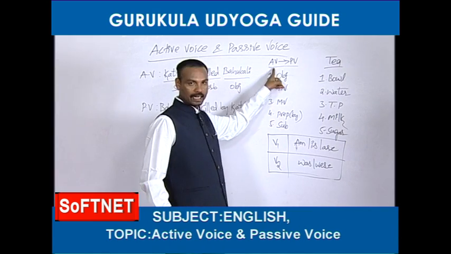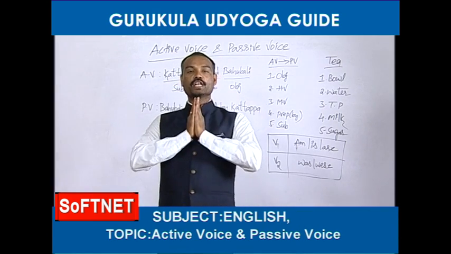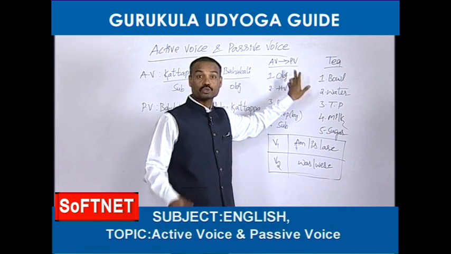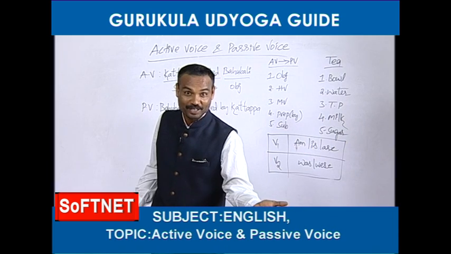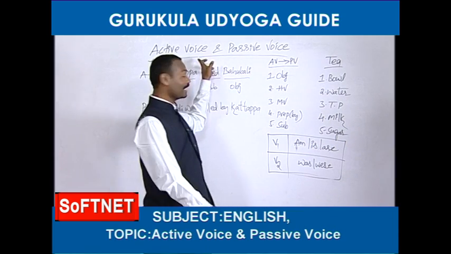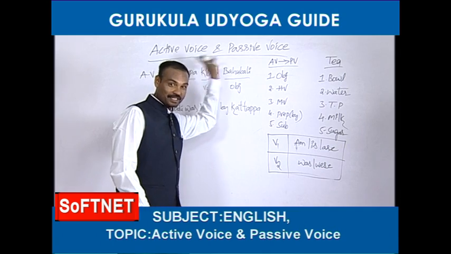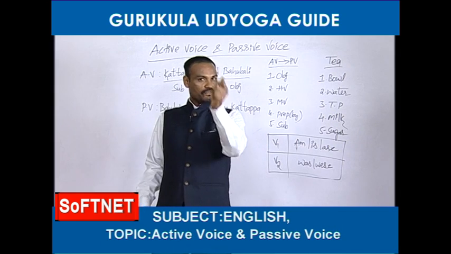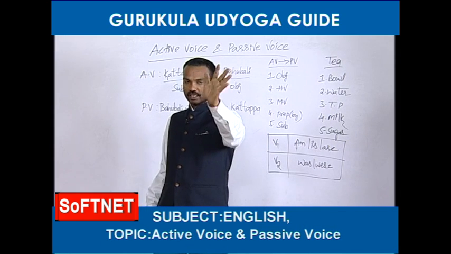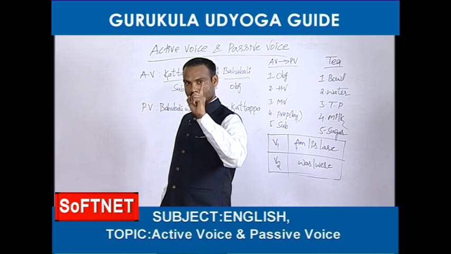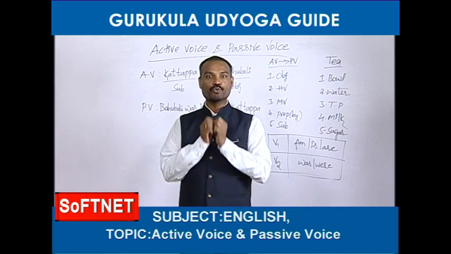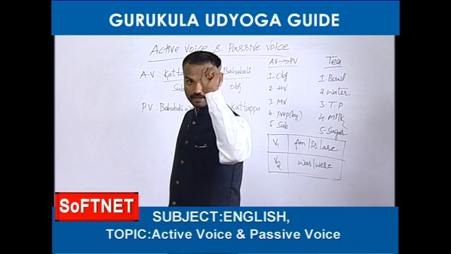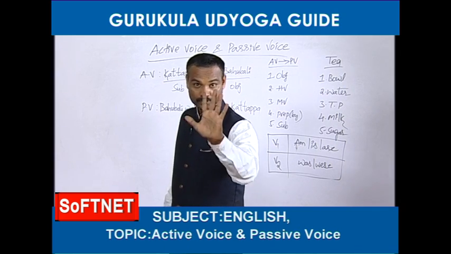To change active voice into passive voice also, we need 5 items. AV means active voice, PV means passive voice. Don't think AV means Annavaram, PV means Polavaram. Why do you think like that? I have already mentioned here, no? AV means active voice, PV means passive voice. So, friends, for preparation of tea, we need 5 items. To change active voice into passive voice also, we need 5 items. How many items? 5. Don't forget. Right.